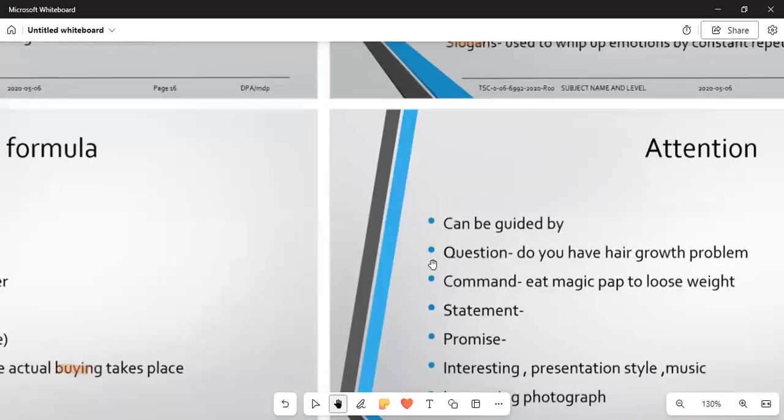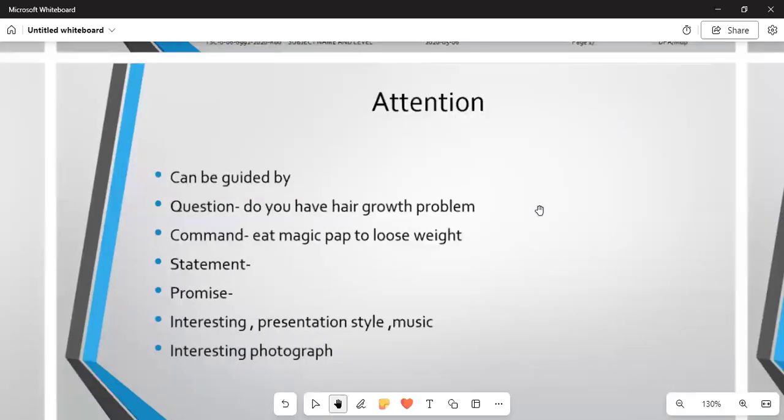And then when we talk about attention, how can you get attention? How can you guide it? We are saying it can be by means of a question: do you have a hair growth problem? You must ask your customers a question. Number two, the command: eat magic pap to lose weight. And then we've got the statement that you must put, and then you must have a promise that your product is indeed the best. If ever it's not functioning, the member can bring it back.